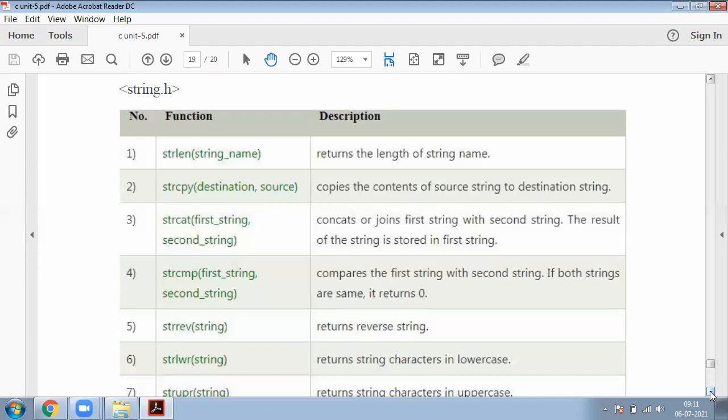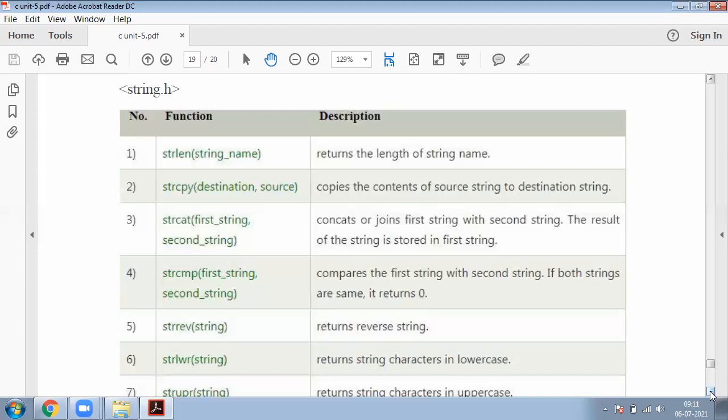If both strings are equal, it returns 0. Otherwise, it returns 1. Okay, now strrev. What is the meaning of this? strrev is nothing but reverse the given string. For example, if I am given ABC, it prints CBA like that.